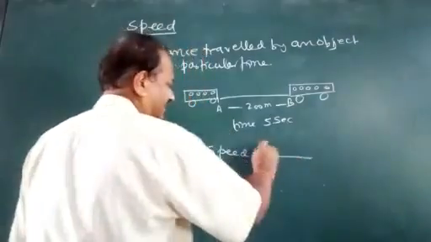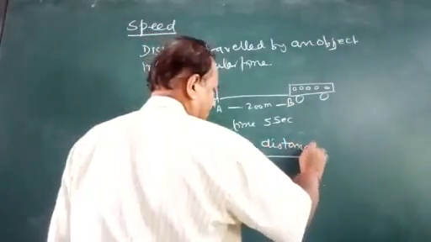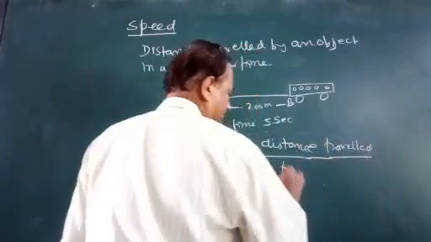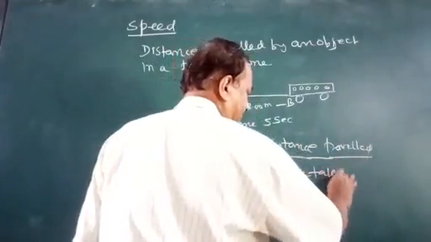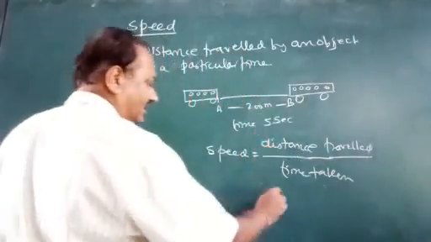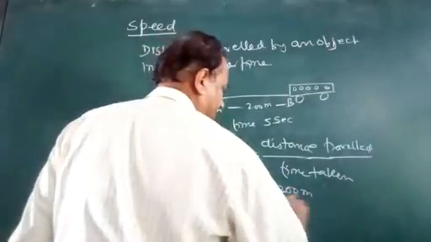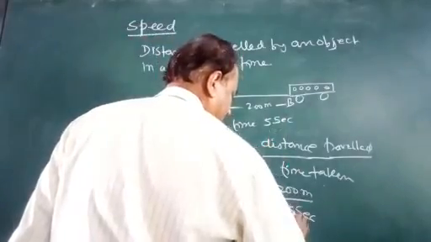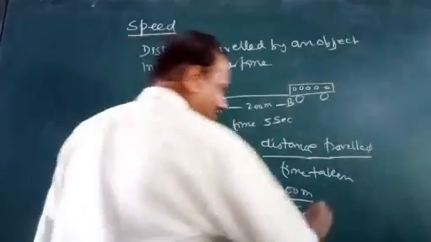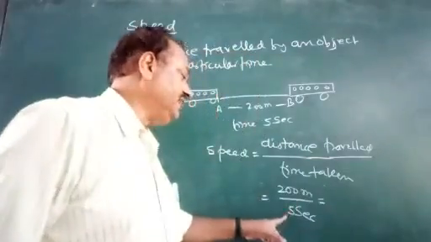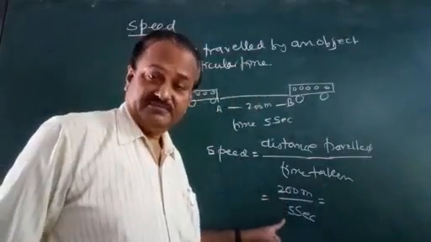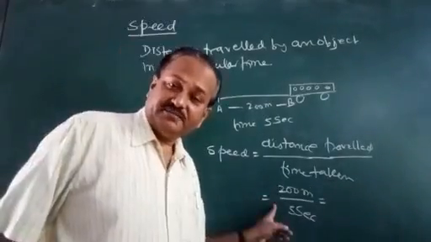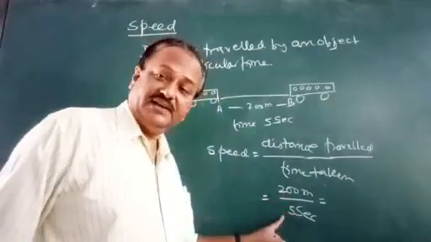So how can we know the speed? Speed is distance traveled upon time taken. Distance traveled is 200 meters, and time is 5 seconds. Is that clear? So we will divide 200 by 5. What will be the answer?